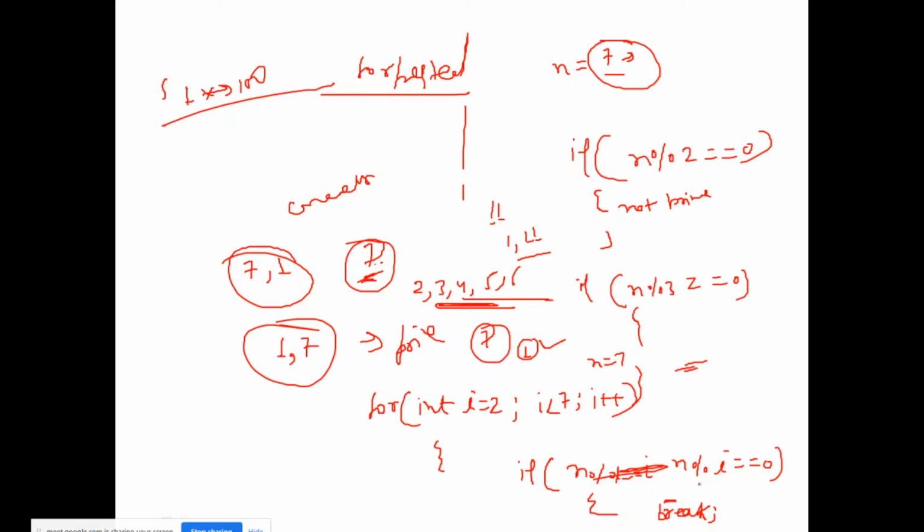If any number divides, then come out of the loop, because if any number other than 1 and 7 divides, we don't need to check further numbers.